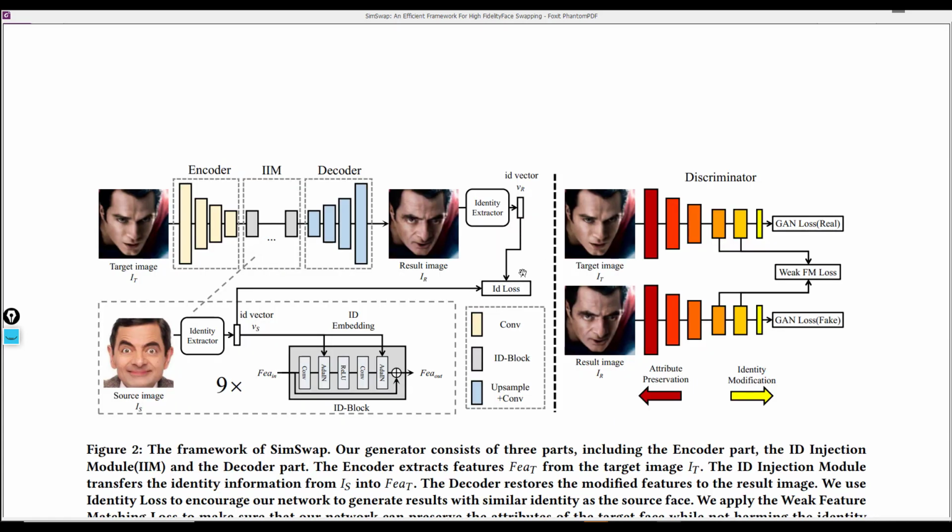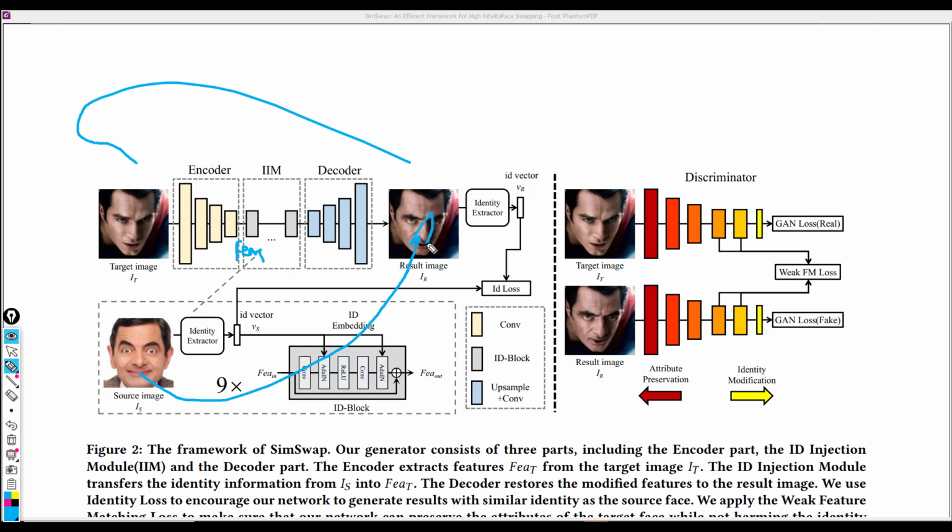The next important role of this framework is that of preserving the attributes of the target. As you'd see, for now we have included this ID loss, which permits us to train this whole model such that we're able to come up with outputs whose IDs are the same as that of the source image. But the problem with this approach is that, given we're modifying the whole feature right here, this model may tend to overfit by paying much attention to the ID restoration part and not doing much to ensure that the target's attributes are maintained.